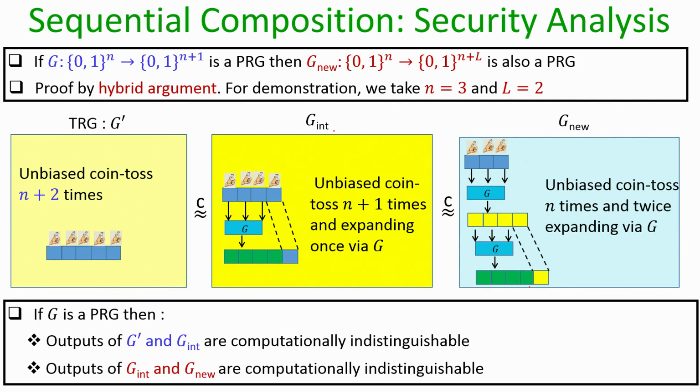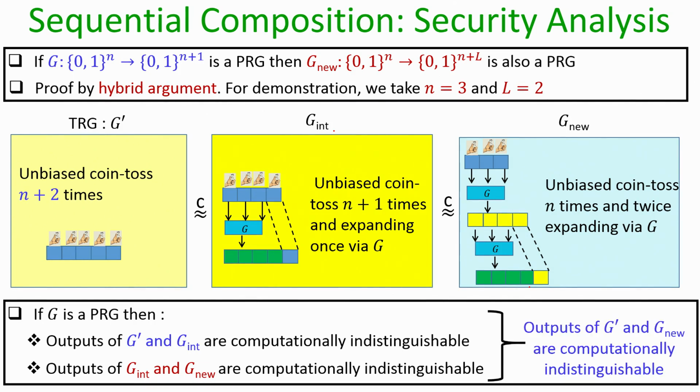For the general case where big L is some polynomial function of the security parameter, we have to introduce L number of hybrids, and we can prove that each pair of consecutive hybrids are computationally indistinguishable by reducing its security to the security of your underlying construction G. And since there are polynomial number of hybrids, we end up establishing that the algorithm G dash is computationally indistinguishable from the algorithm G-new. So, I leave the details of the formal proof to you as an exercise.